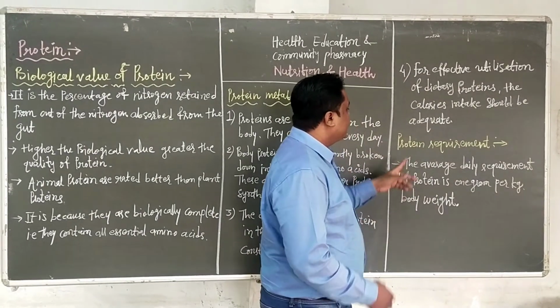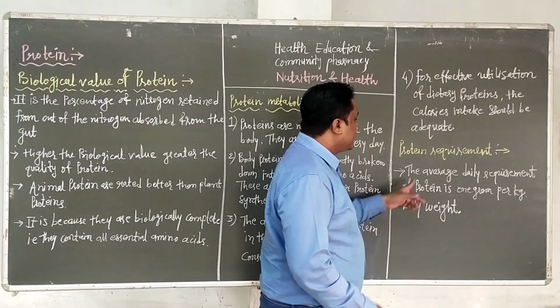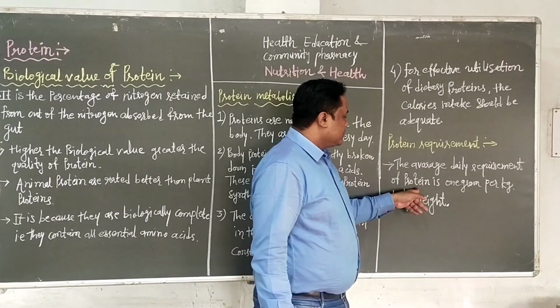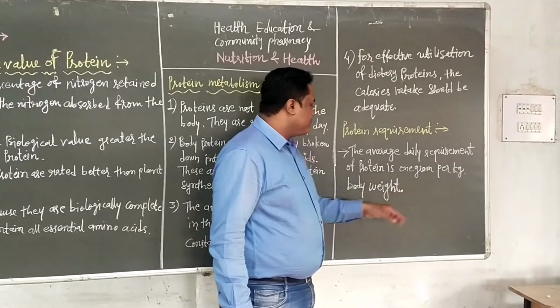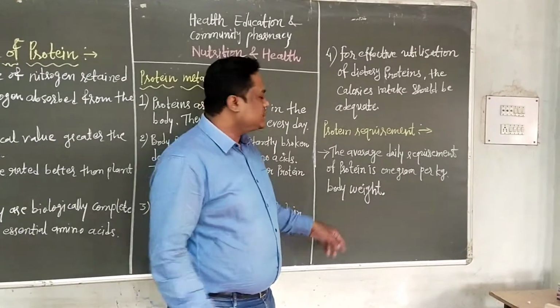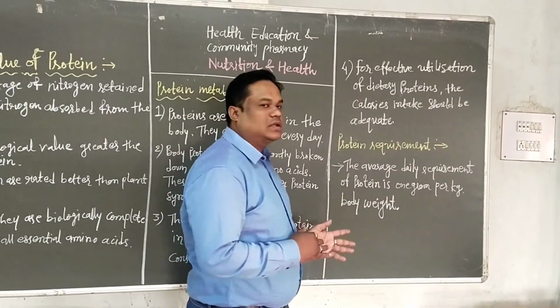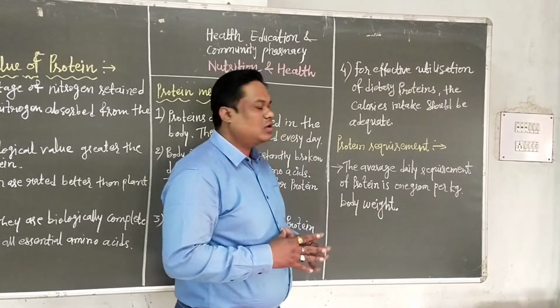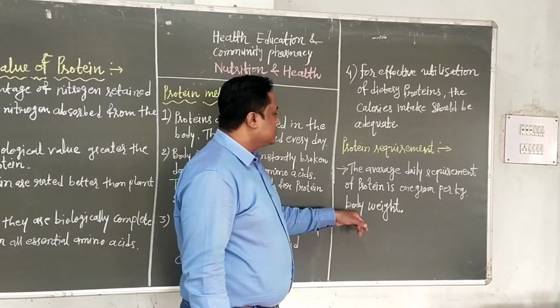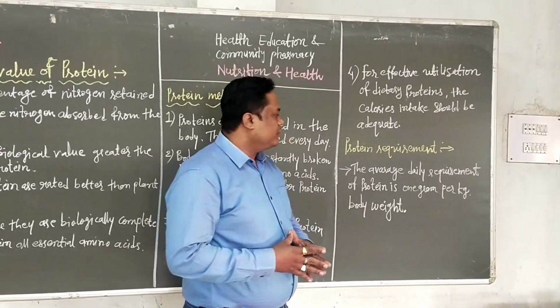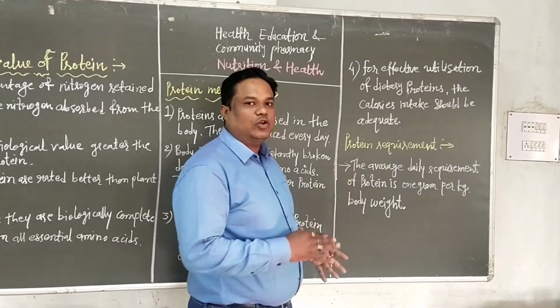Next is the daily protein requirement. The average daily requirement of protein is 1 gram per kg of body weight. This is the average daily requirement of the body for making the body building blocks and as a source of fuel, which is essential for growth and development of the body.